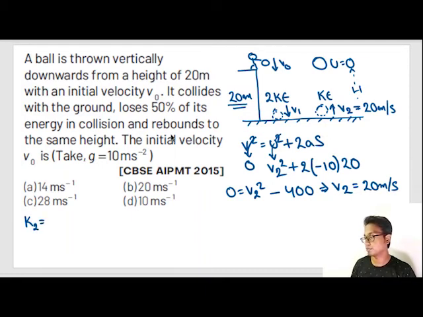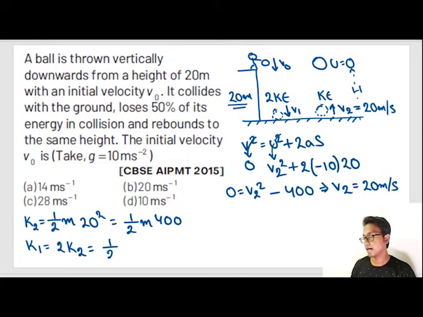V2 corresponds to kinetic energy of 2, half m 20 square, or is equals to half m into 400. So kinetic energy of 1 is automatically 2 into k2, or is equals to half m 800.